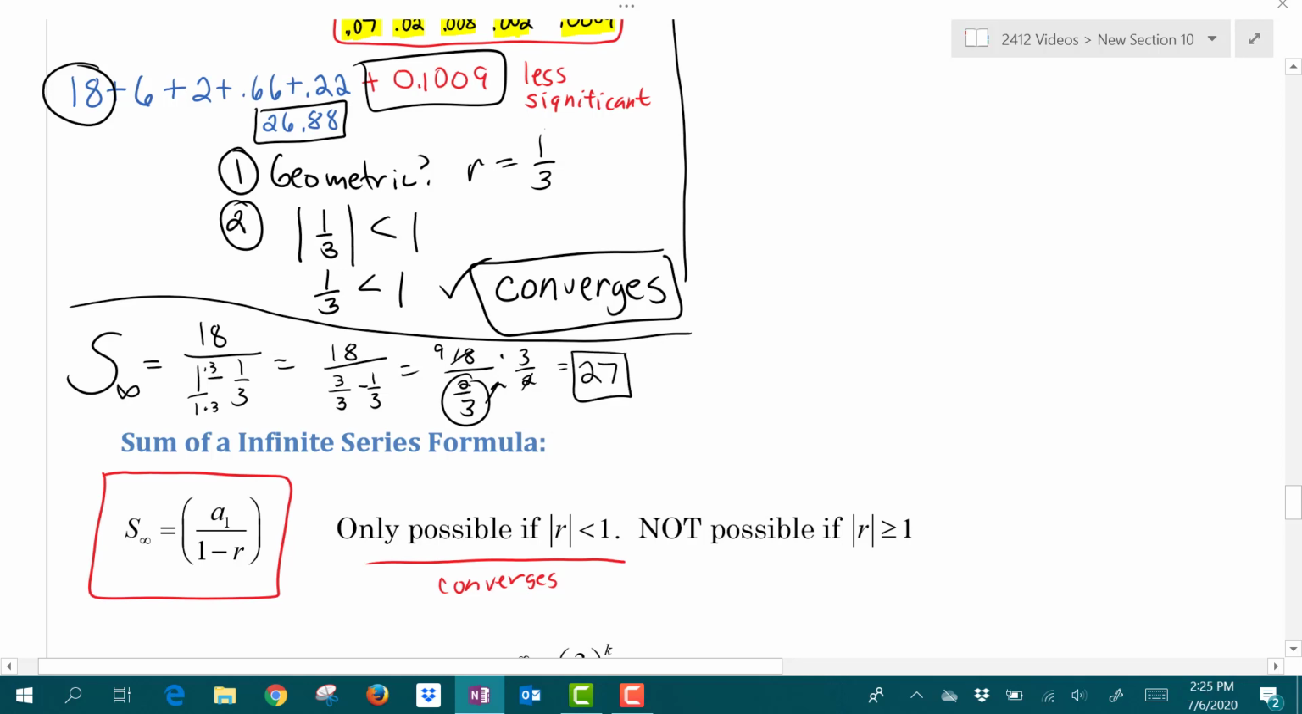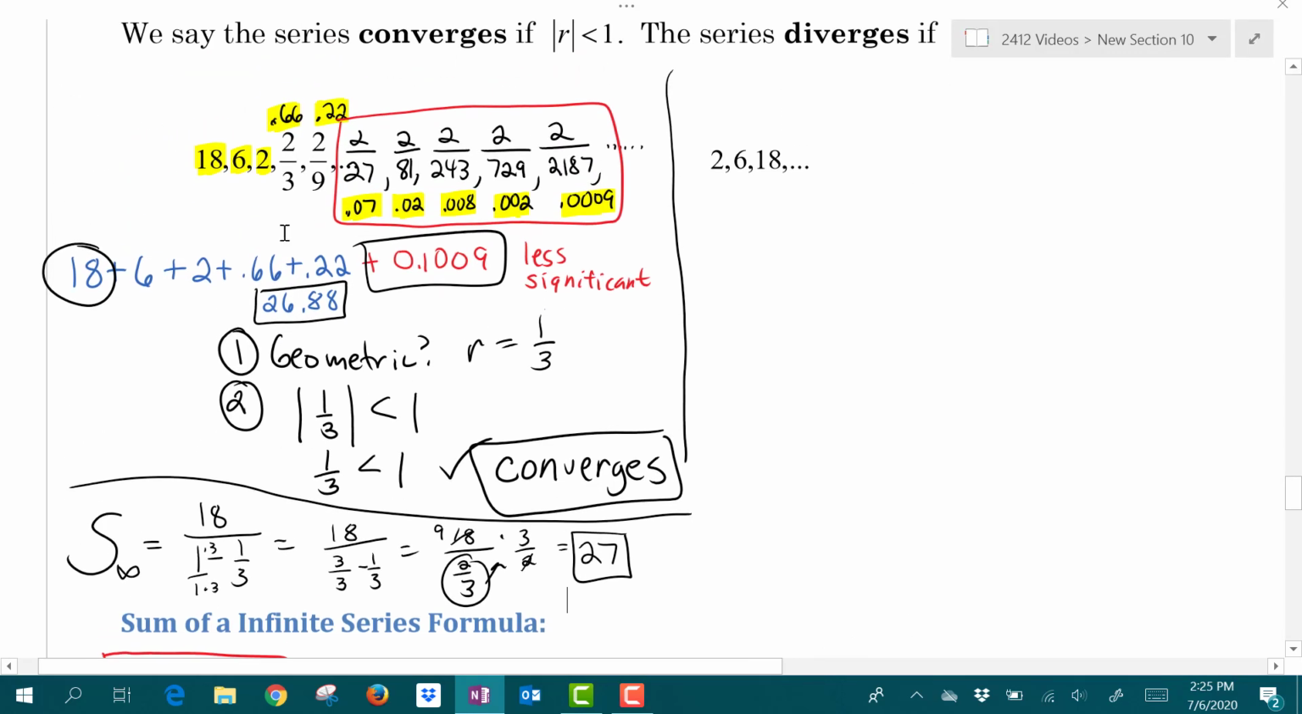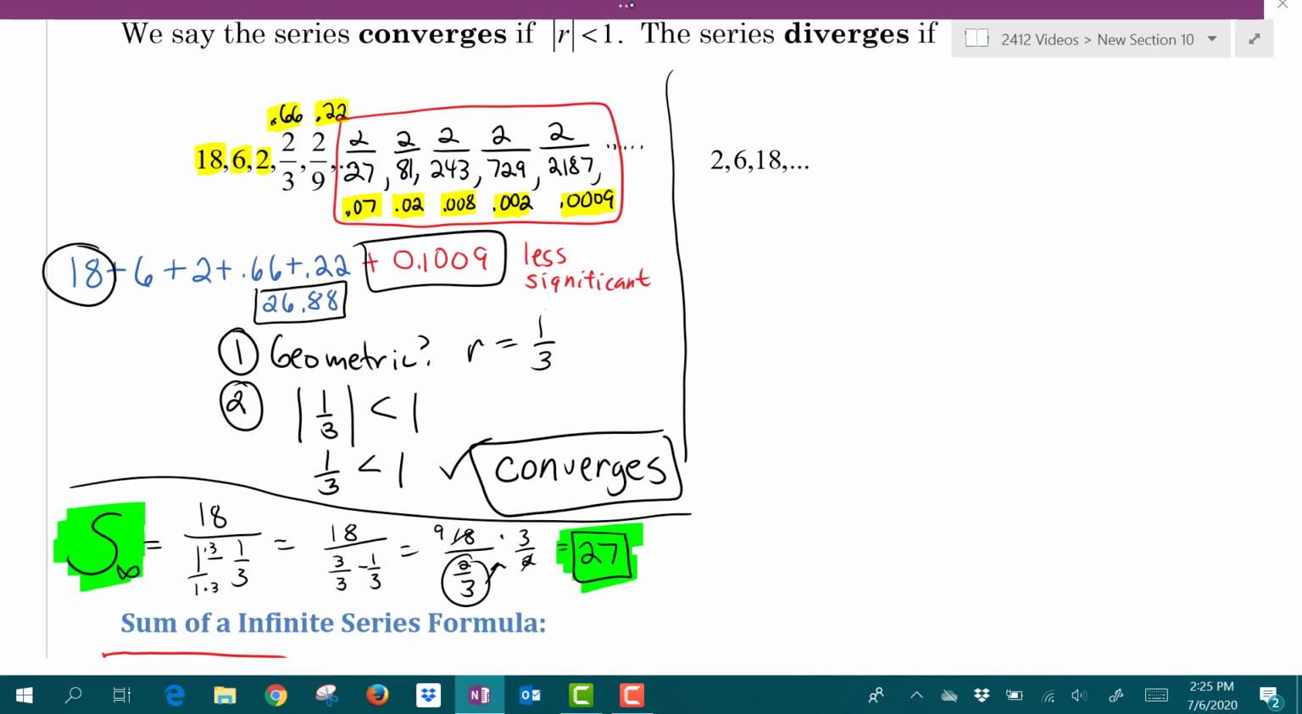So the sum of the infinite number of terms in this sequence totals up to be 27. So that makes sense. The bulk of the sum seems to come from the first 5 terms there, and then the rest of them are just not going to add that much. Alright, so our final answer there would be 27.